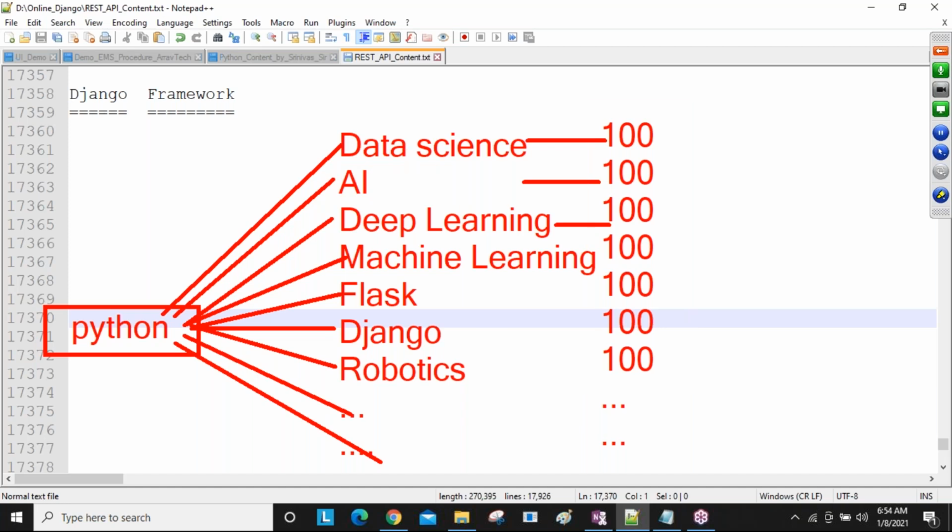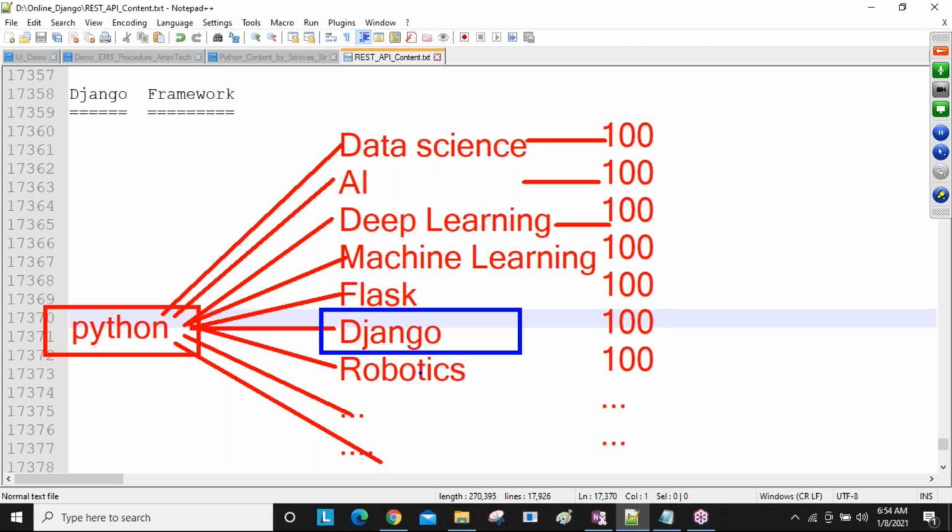So after learning Python, all these courses are available, and we can choose any one. I'm going to choose Django. Why am I choosing Django? Because for developing web applications, Django is required. All are different behaviors. Web applications like the Amazon site, Flipkart site, Book My Show, Paytm, Google Pay, all these web applications. If you want to develop these kinds of applications, then learn this Django framework.